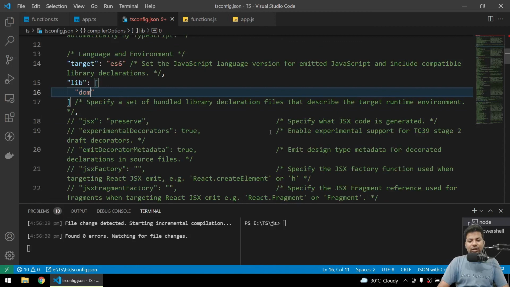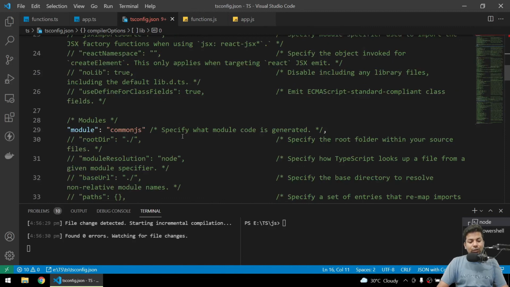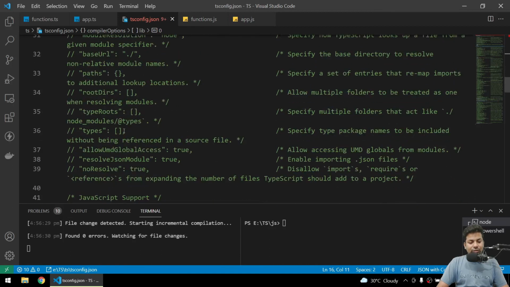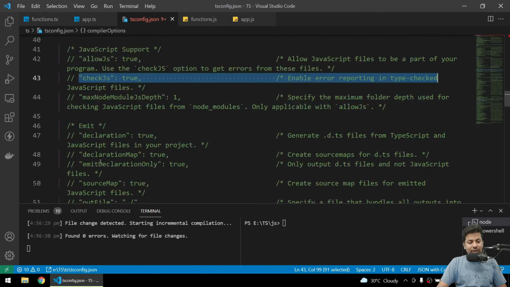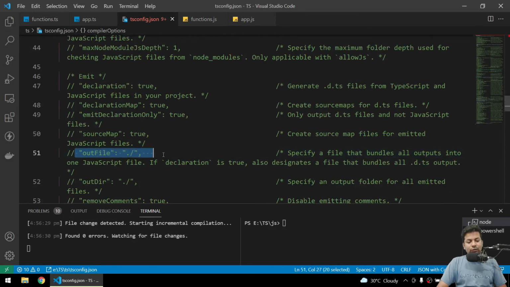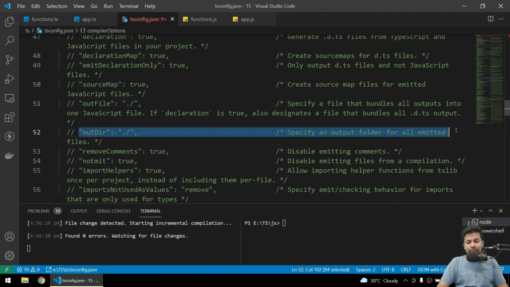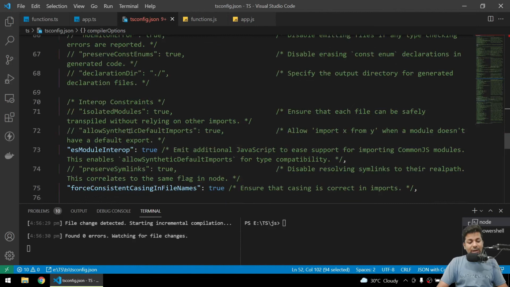Then this is JSX. You can specify about JSX, and there is no lib, and common root directory. Then you can see paths, routes, and a bunch of stuff. You can say allowJs, so if you want to check JavaScript files, you can check JS files. Then you can see output file, where you should specify output. We are writing by ourselves, but you can just give the destination here. You can see output directory. Then you can see a bunch of options are there.